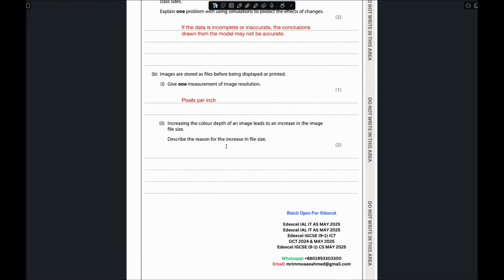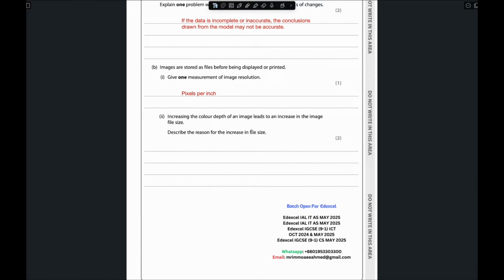B2 is: increasing the color depth of an image leads to an increase in the image file size. Describe the reason for the increase in file size. So when the color depth increases, it requires more bits, right? We all know bits are the storage of an image. So when it takes more bits to store, obviously the file size will increase. The answer is: each pixel in the image will require more bits to store, so storing each pixel or color in the image will demand a greater number of bits.